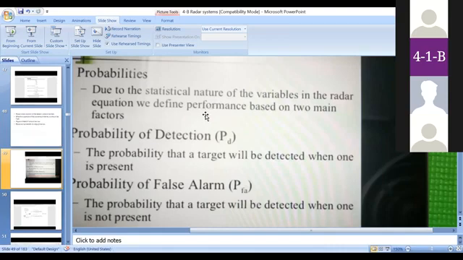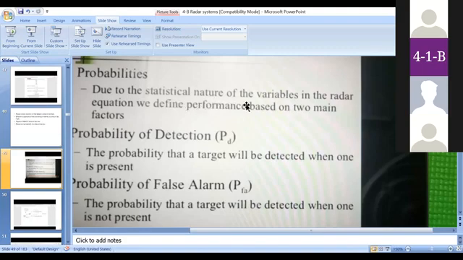What idea do we have in our mind? We have some idea about the radar range equation. The parameters in that radar range equation influence the performance of a radar, which means indirectly it influences the performance of a radar system. Those parameters have a statistical nature, so by varying the random nature of those parameters, the performance of a radar system is influenced.